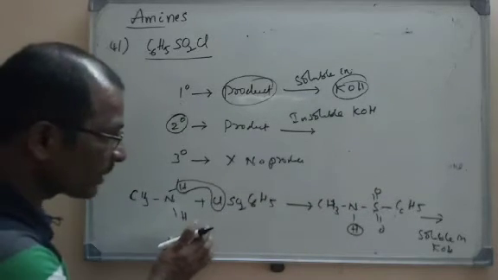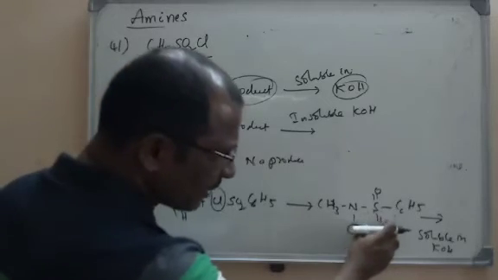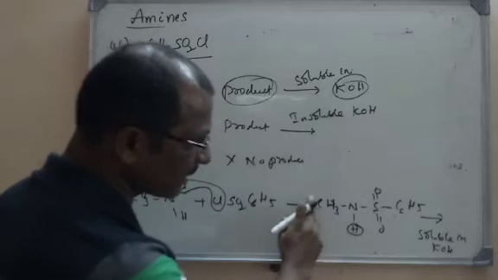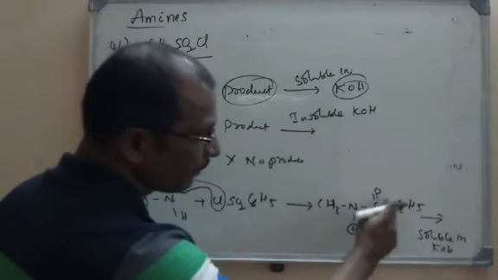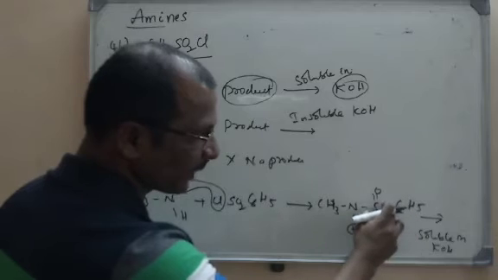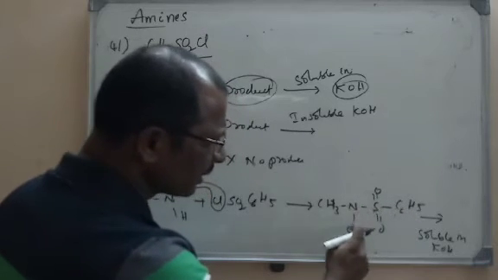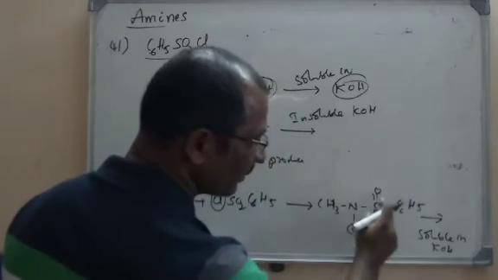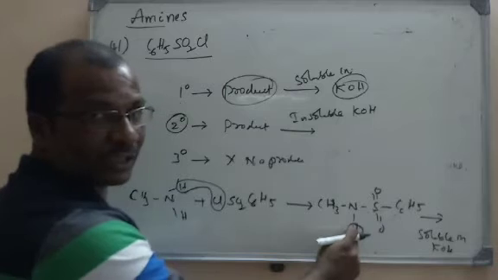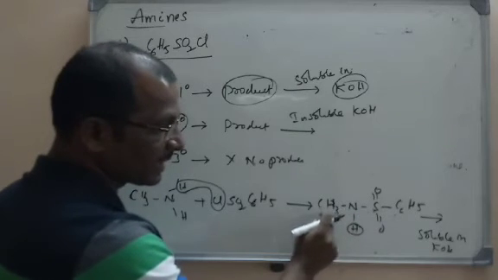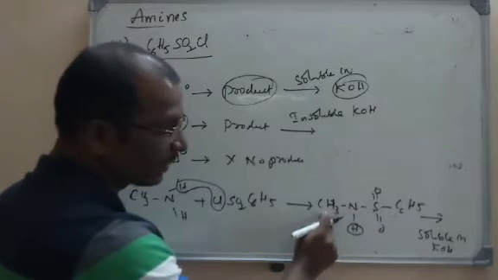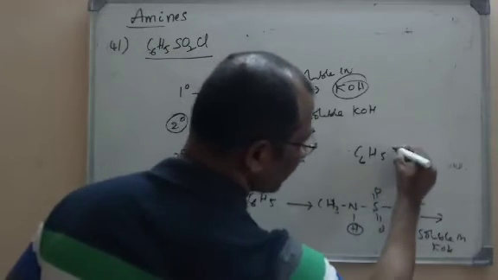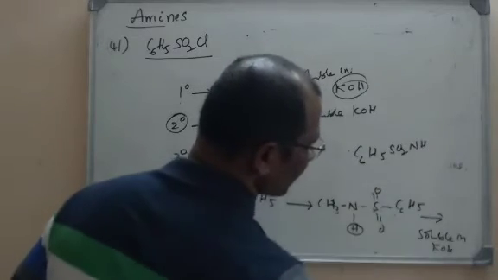So a primary amine gives a product. It is nothing but a sulfonamide. The product name is benzene sulfonamide, N-alkyl. This is a methyl group. So N-methyl benzene sulfonamide. C6H5SO2NHCH3 is known as benzene sulfonamide. C6H5SO2NH2 is sulfonamide here. But here NHCH3 is there, so it is called N-methyl benzene sulfonamide.